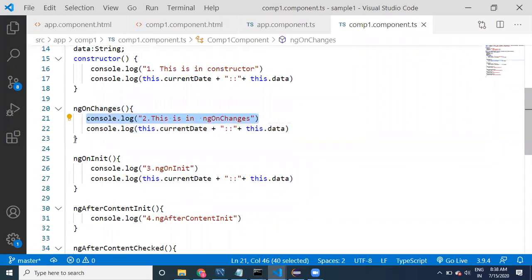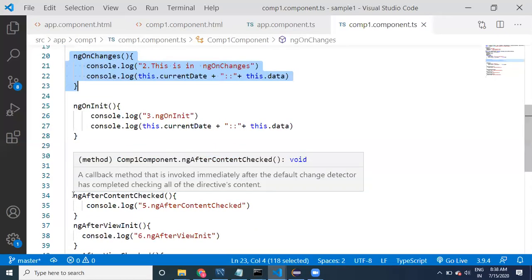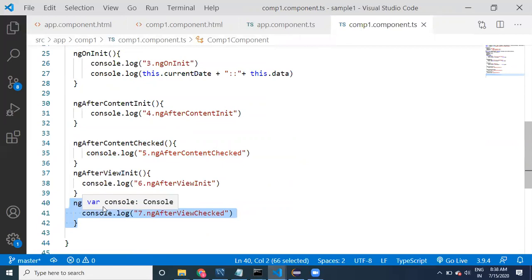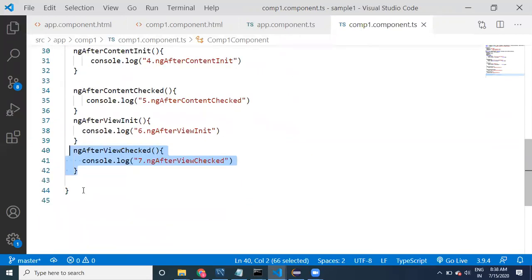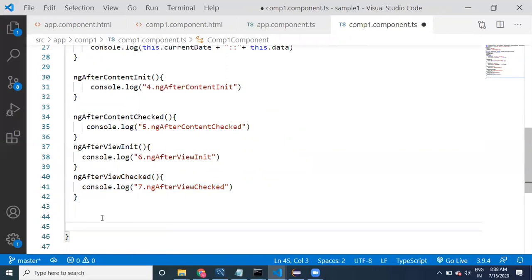Fine. There are 4 methods, and every time they are going to get executed. This is one, and ngAfterContentChecked, this one too, and ngAfterViewChecked. Yeah, there are 3 things, right? If you want to remember all this life cycle, this is very easy, guys. Of course, there is one other method, I will talk about it a little bit after this discussion.